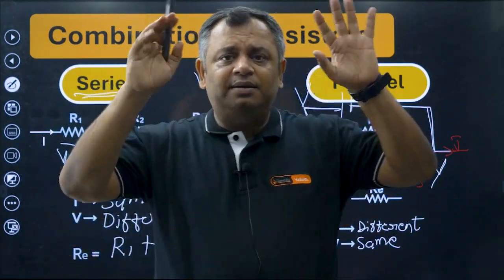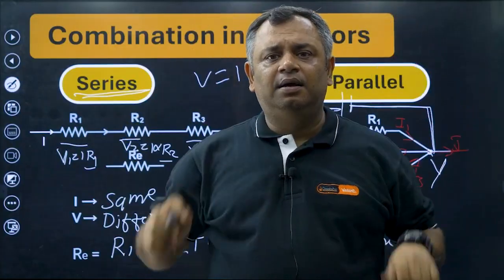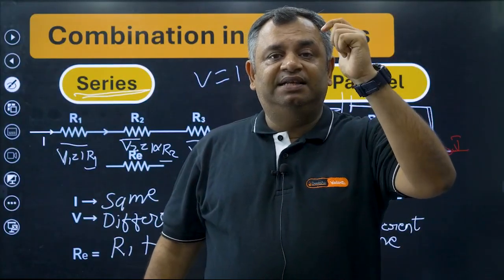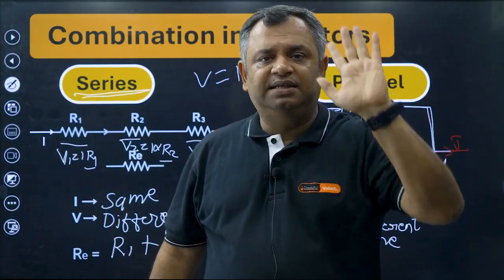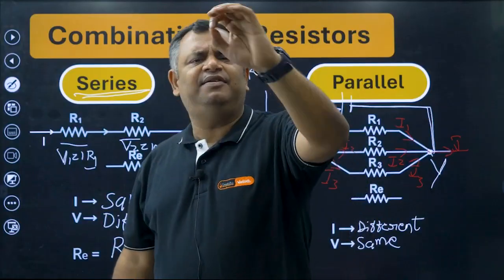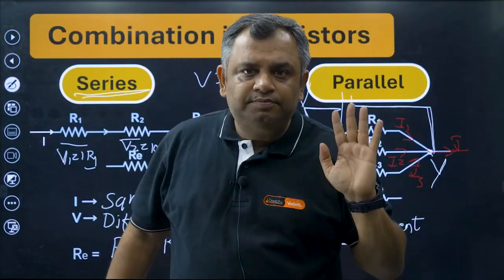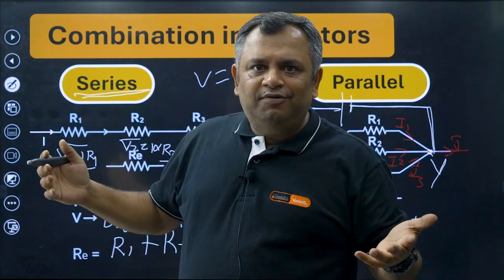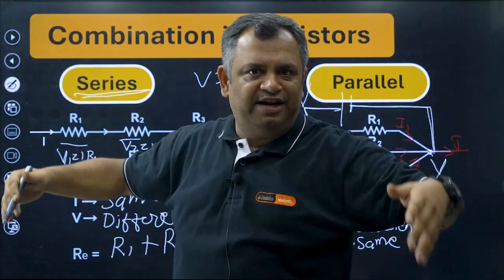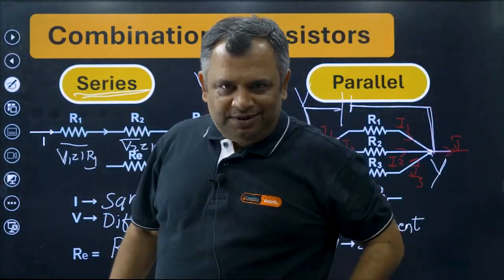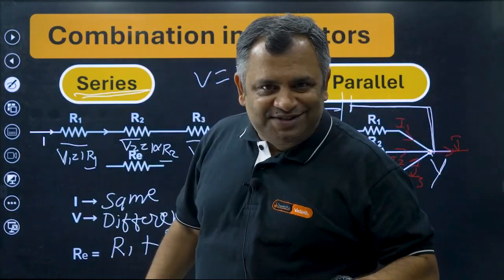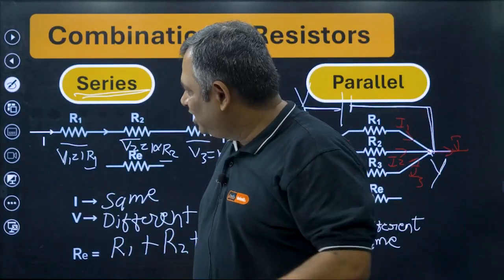Now, just by looking, how do you find out if the resistances are in parallel or in series? I'll give you one very simple way to recognize. You follow the current. It is said when you are lost in a wood and you find a river, you follow the current. Here also, if you are lost in resistance wood, you follow the current.